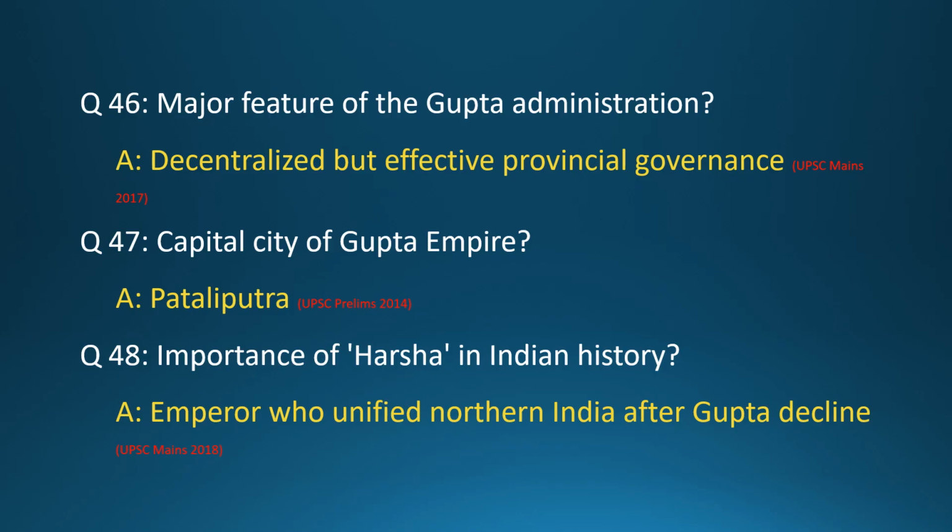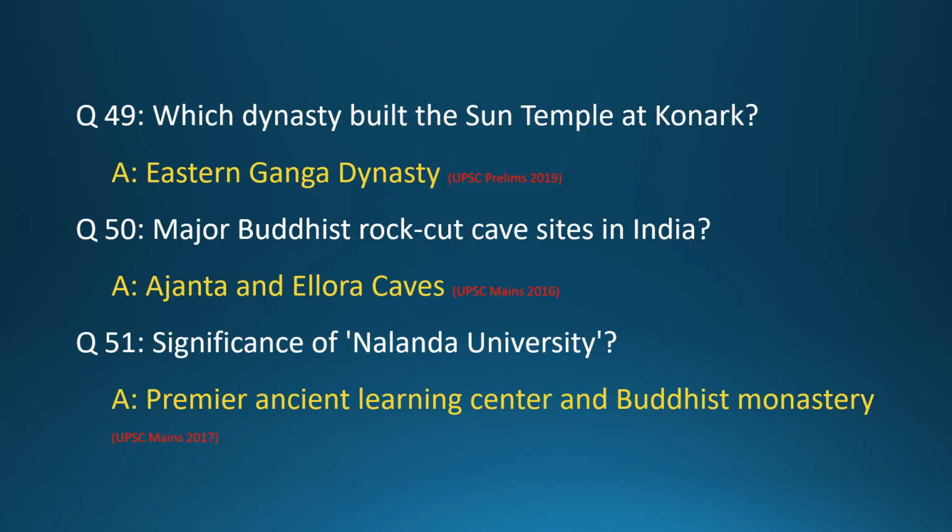Question 46. Major feature of the Gupta administration? Answer: Decentralized but effective provincial governance. Question 47. Capital city of Gupta Empire? Answer: Patliputra. Question 48. Importance of Harsha in Indian history? Answer: Emperor who unified northern India after Gupta decline.